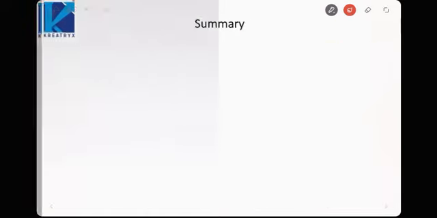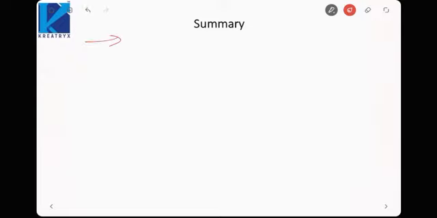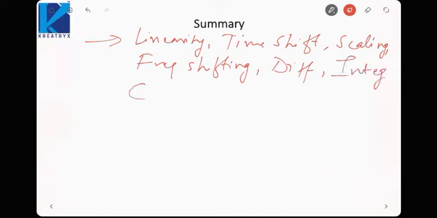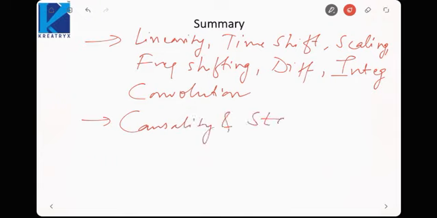So let us see what we have covered in this lecture. We saw some of the properties like linearity, time shifting, time scaling, frequency shifting, differentiation in both time and Laplace domain, integration again in both time and Laplace domain, and last we saw the convolution theorem. Then we saw how we can identify causality and stability by using the Laplace transform.